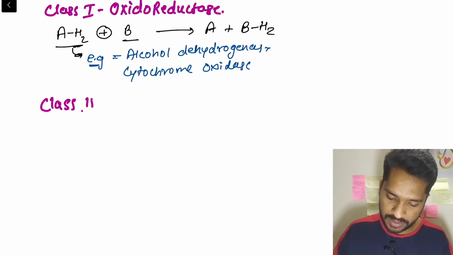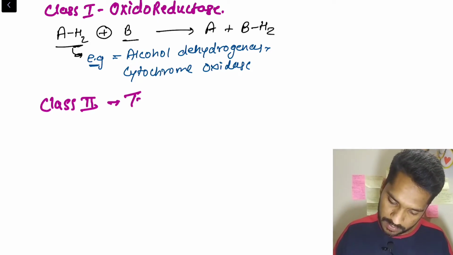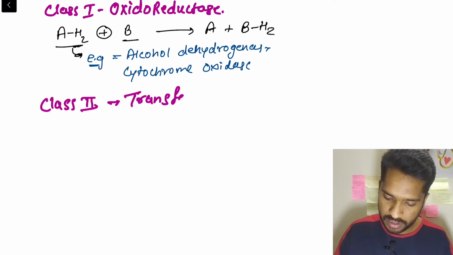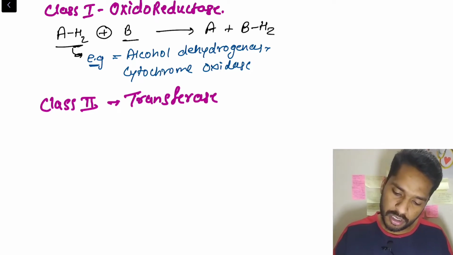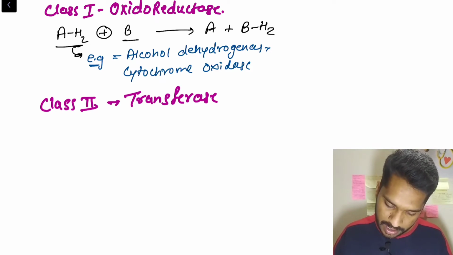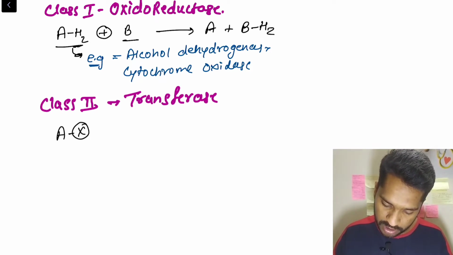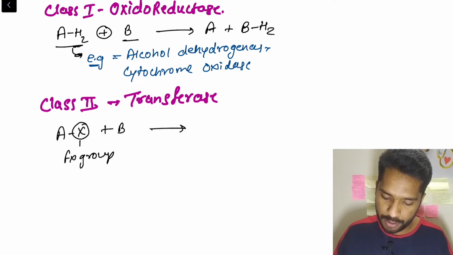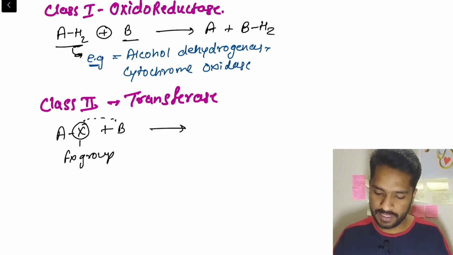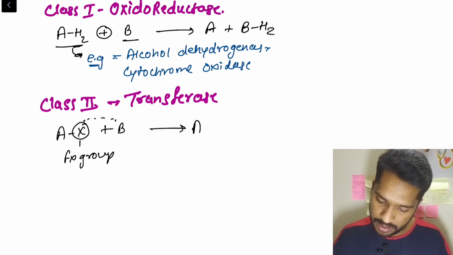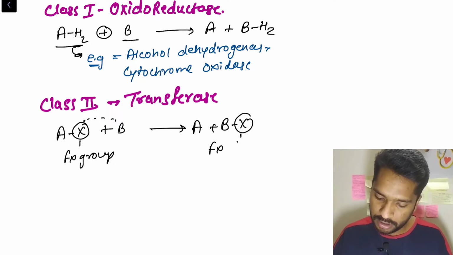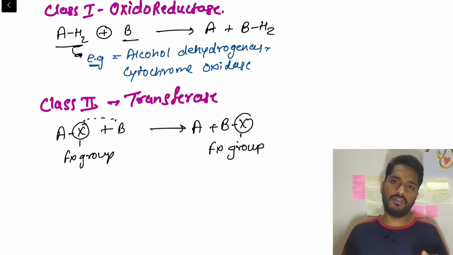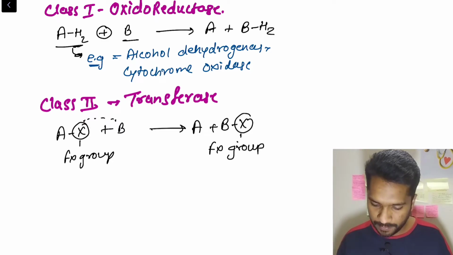Class 2 was transferases. Here what was happening? Transfer of a functional group. So once again, suppose it was A with some X kind of functional group, plus B. So here what we'll do? We'll transfer the functional group from A to B with the help of any transferase enzyme. So here what will happen? A plus B with X, and this X is the same functional group. Right? So this kind of transfer of a functional group, like phosphate, methyl, anything, occurs with transferases.